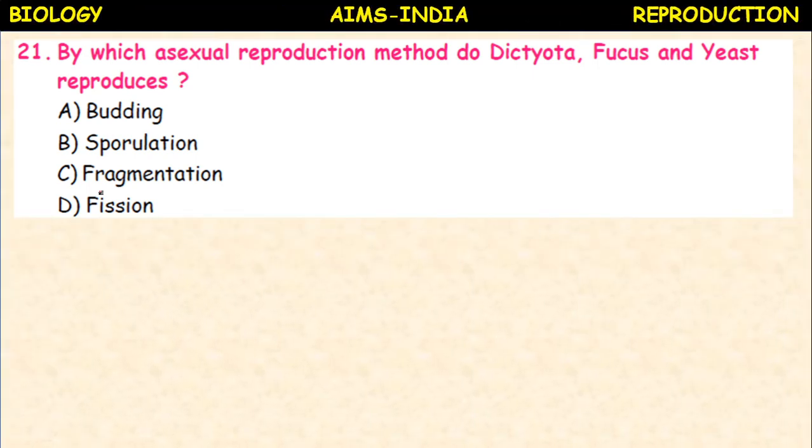Next, by which asexual reproduction method do Dictyota, Fucus and yeast reproduce? Budding, sporulation, fragmentation, fission. Yeast we know very well, so it is by budding.